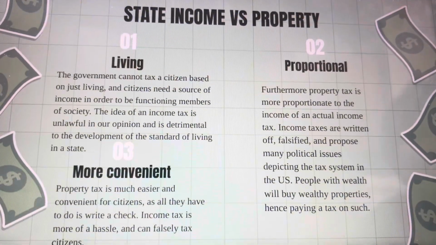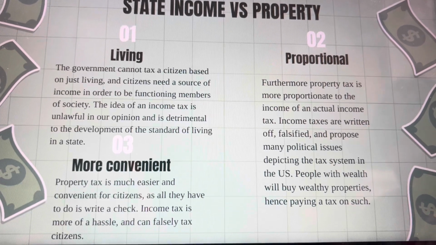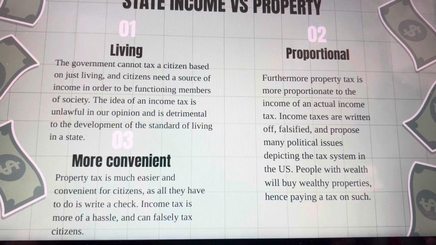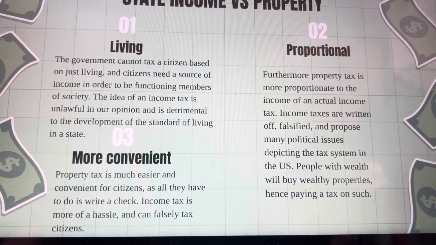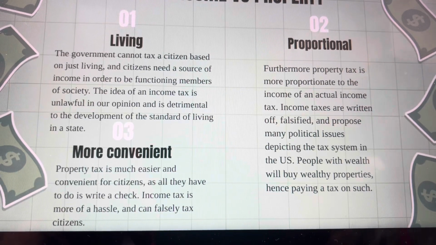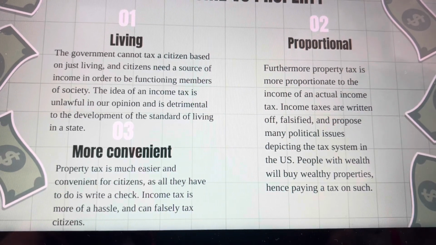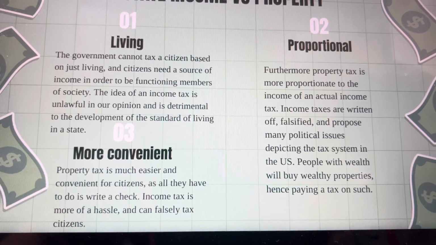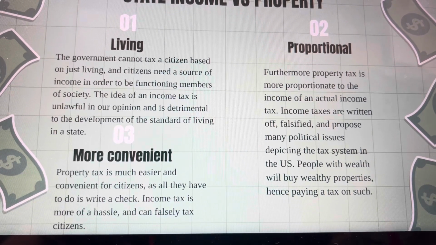State income versus property tax. Now, our group decided to get rid of income tax due to these 3 reasons. First off, the government cannot tax a citizen based on just living. It is a constitutional law in the United States Constitution. Furthermore, citizens need a source of income in order to be functioning members of society. So the idea of income tax is unlawful in our opinion and is detrimental to the development of the standard of living in a state.